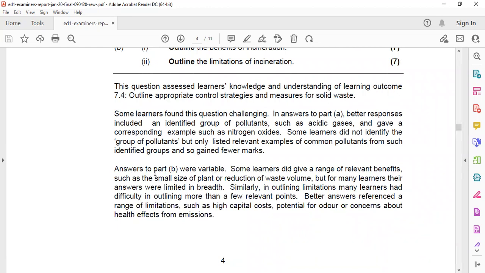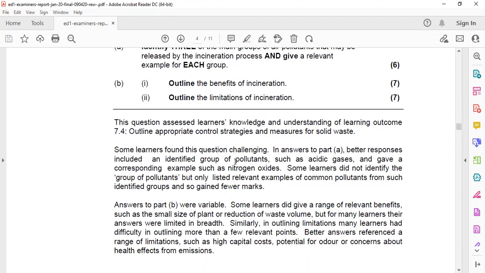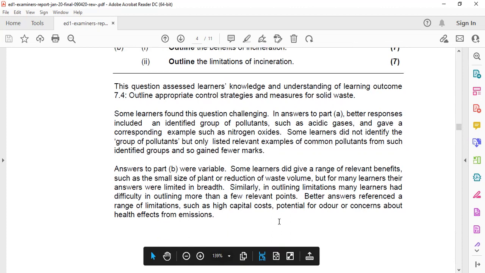Here for answer part B, the question was: outline the benefits of incineration, outline the limitations of incineration. The examiners commented that some learners did give a range of relevant benefits, such as small size of plant or reduction of waste volume, but for many learners the answers were limited in breadth. Similarly, in outlining limitations, many learners had difficulty giving more than a few relevant points. Better answers referenced a range of limitations: high capital costs, potential for odour, concerns about health effects from emissions.